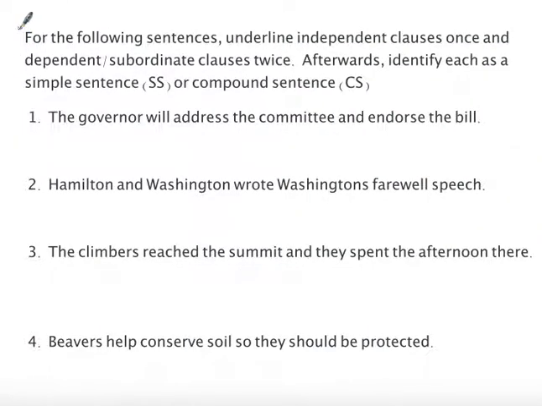So let's take a look. For the following sentences, underline the independent clauses once and the dependent or subordinate clauses twice. Afterwards, identify each as a simple sentence or a compound sentence. So you'll write out each sentence, underline the different parts, and then mark the sentence as either a simple sentence or a compound sentence. Pause the video now.